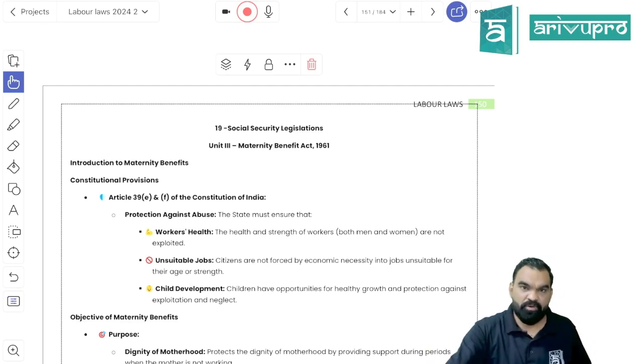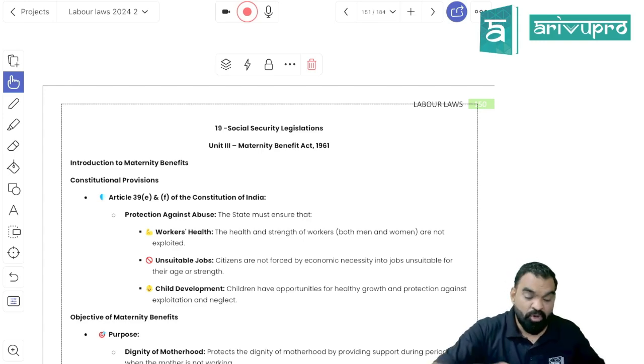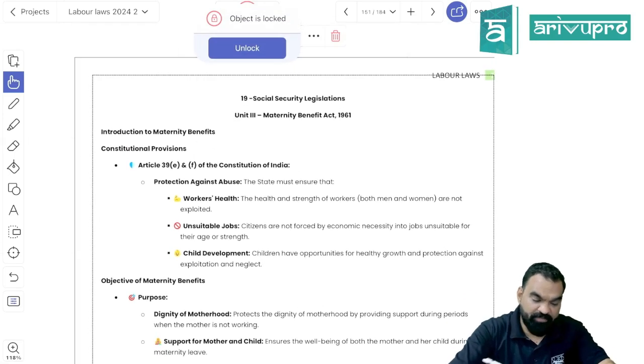So 3 categories of mothers they'll talk about. One is the biological mother, the birth giving mother. The second is the adopting mother, who is adopting the child. And the third is the commissioning mother through surrogacy. Okay. So let's start with the benefit provision.